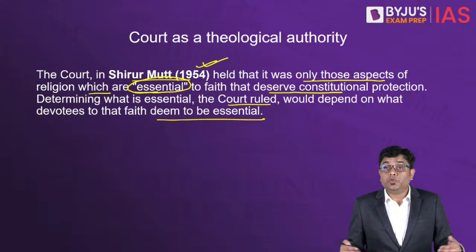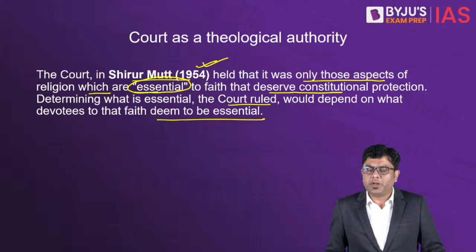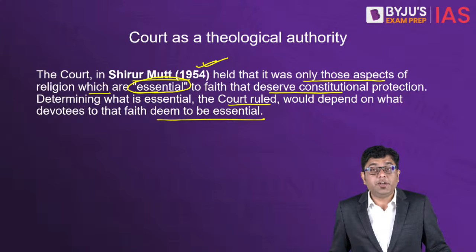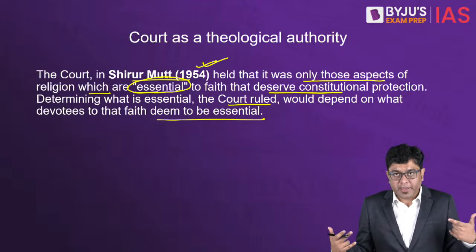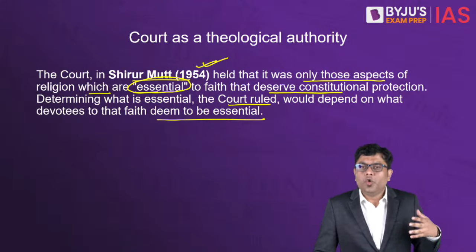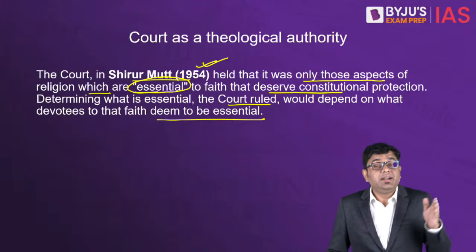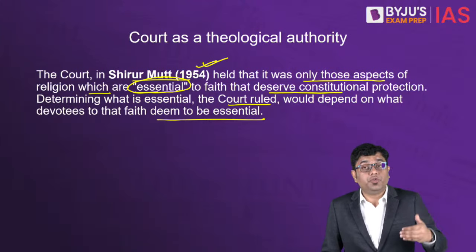It became a point of mockery, where each and everything was taken to the Supreme Court, and the Supreme Court, rather than being a court of justice, was basically turned into a kind of theological authority. What do we mean by theological authority? It means someone who will give you the idea about what needs to be followed as per the tenets of the religion, what any particular religion dictates, and so on.